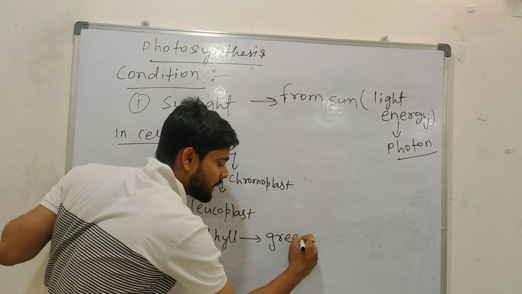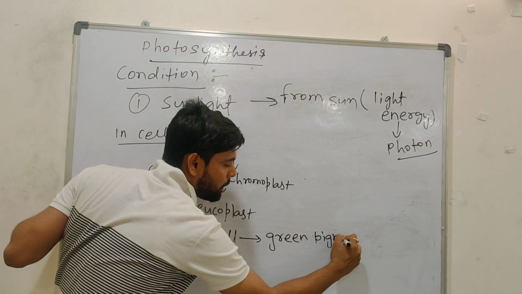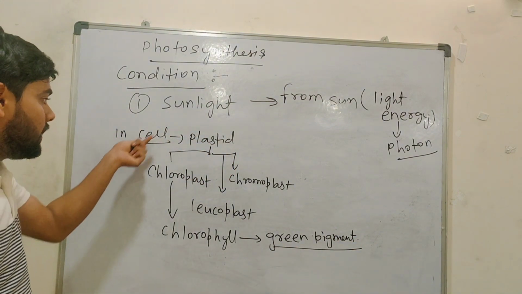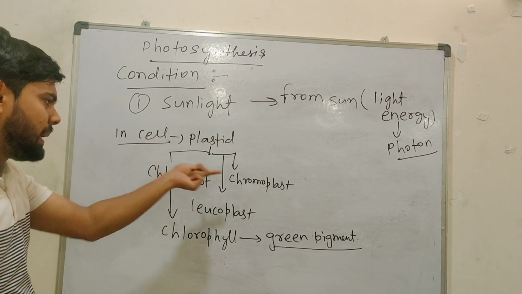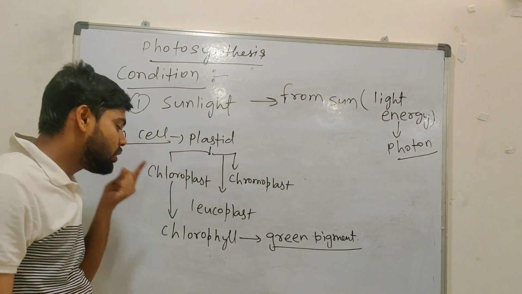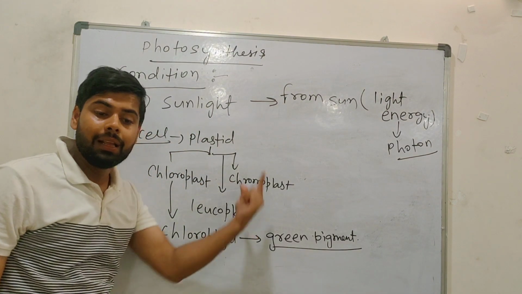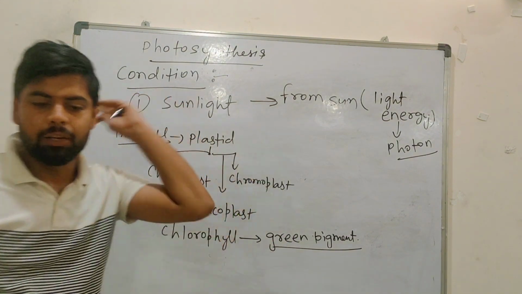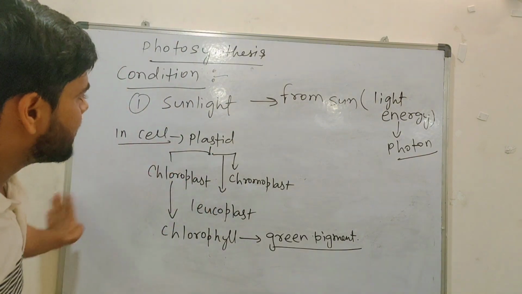It is a green pigment. We are talking about chloroplast. In a chloroplast, chlorophyll is there. What is chlorophyll? Green pigment. Understood? So these are the points about sunlight.